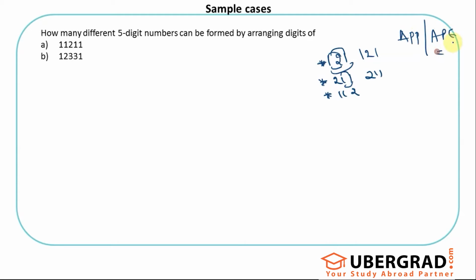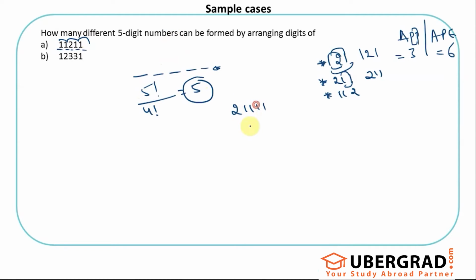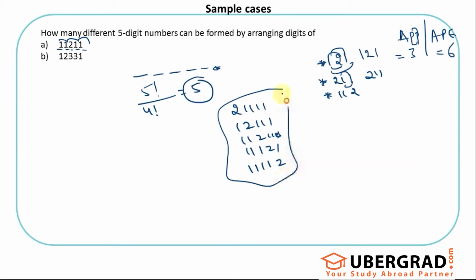Ape gave me 6 different words. App only gave me 3 because these 2 letters are repeating. That's what we see here also. Same similar thing. I have 5 blanks. So 1, 2, 3, 4, 5. That's 5 factorial ways. Since 1 is repeating 4 times, I just need to divide by 4 factorial. That's why I'll get only 5 different 5-digit numbers. They look like this: 2, 1, 1, 1, 1; 1, 2, 1, 1, 1; 1, 1, 2, 1, 1; 1, 1, 1, 2, 1; 1, 1, 1, 1, 2. All of these are the same things.